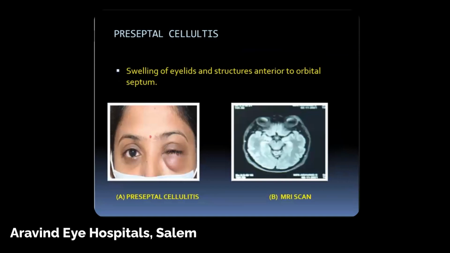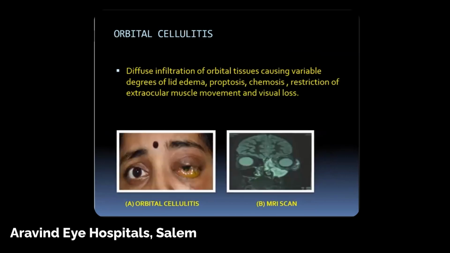It is swelling of the lids and structures anterior to the orbital septum. Here you can see in the MRI, the swelling is only anterior to the septum. The orbit is clear. So how do you differentiate this? They don't have proptosis, the pupils are reacting normally, vision is normal, and extraocular movements are full. That's how you differentiate it from orbital cellulitis.